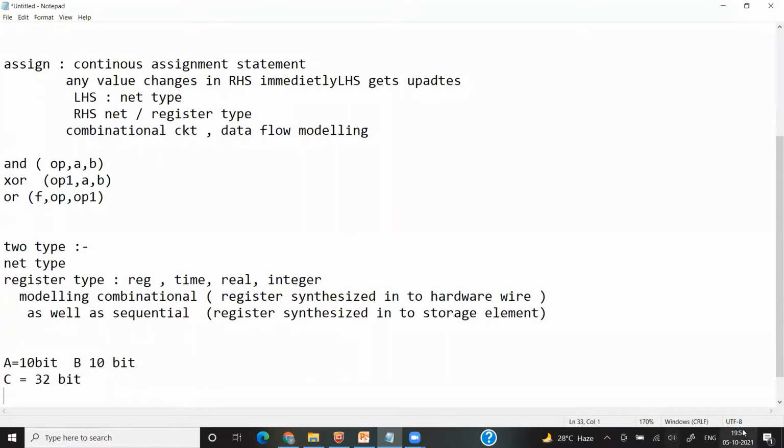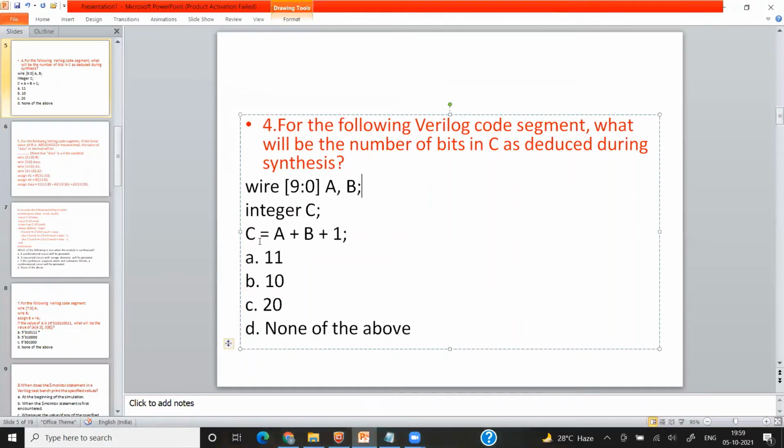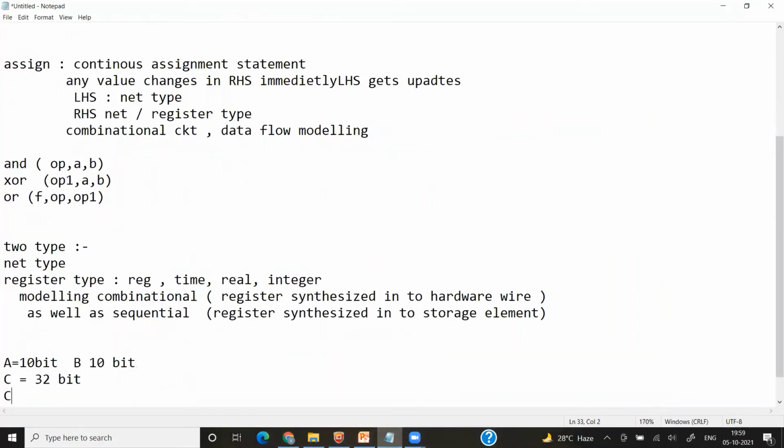Now next, C equal to A plus B plus 1. So 10 bit plus 10 bit. Remember, if I am adding two 10-bit values, then the maximum value will be 11 bits. Then here also I am adding 1, so the maximum value can be 11 bits.